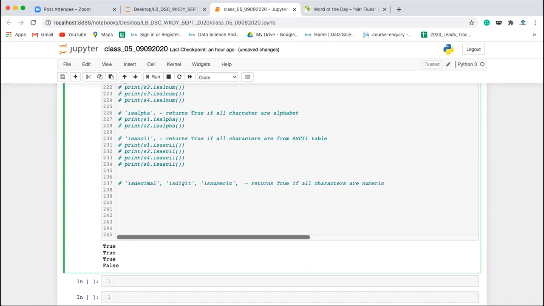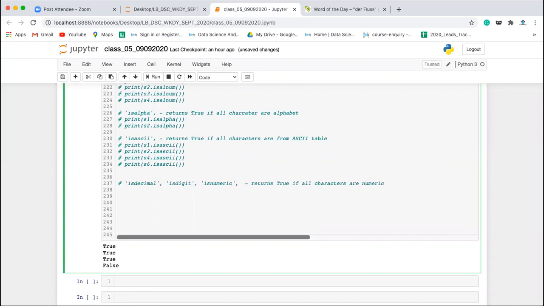So whatever numeric value you have, it doesn't matter what representation or format you are using, whether Roman numerals or Unicode numerals or German numerals. If it is a number, it will return you true in the case of numeric. But in the case of decimal, it should be a decimal value, and in the case of digit, it should be a digit value.